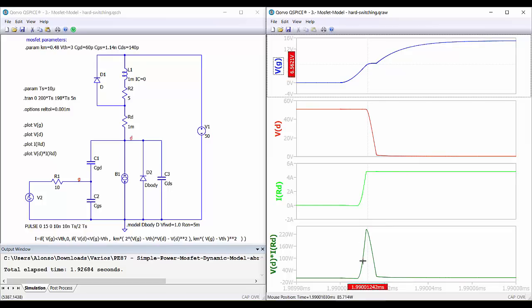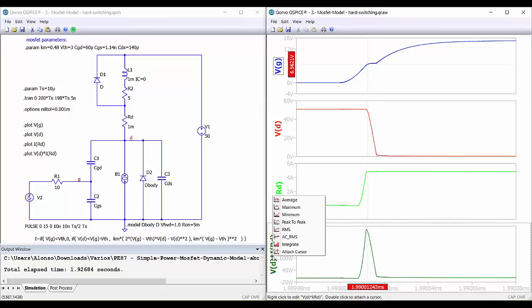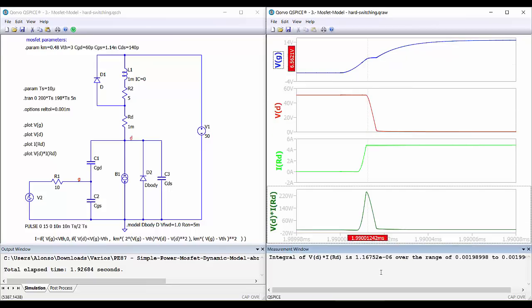And below we can see the power that is being dissipated during the turn on process. So we can do control and click, right click here and do the integral. We can get the energy that is being dissipated in this process.